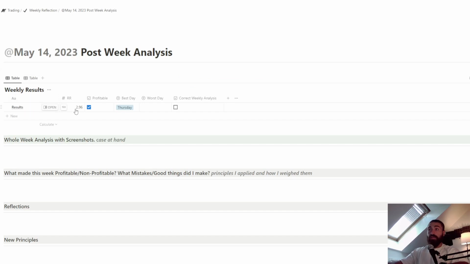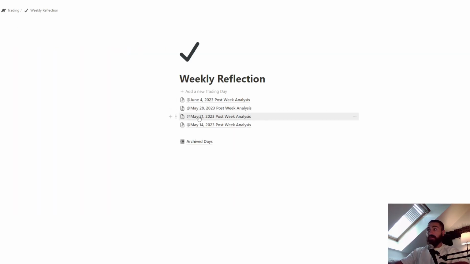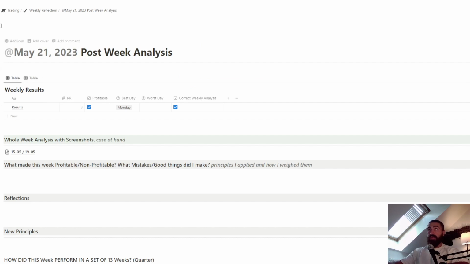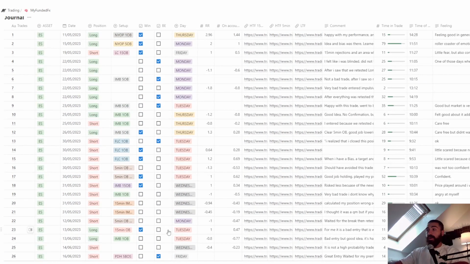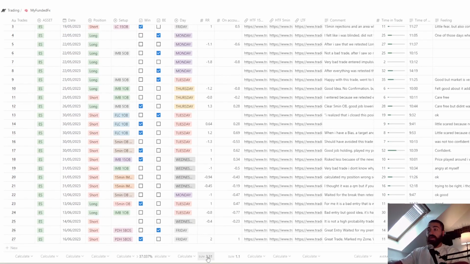here it was 3. So basically, I write down my reward that I got for that week, and then I can calculate monthly, quarterly, daily. Daily is usually I do it from here. This is where I have my win rate and I have my reward that I'm getting in general in total.